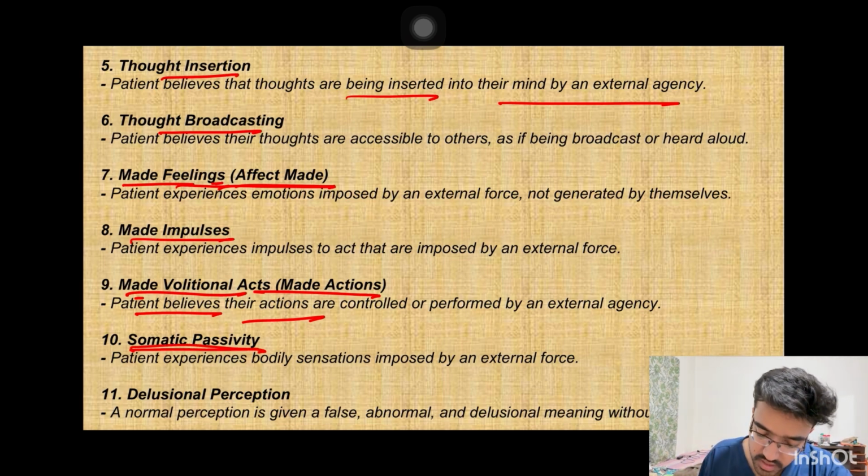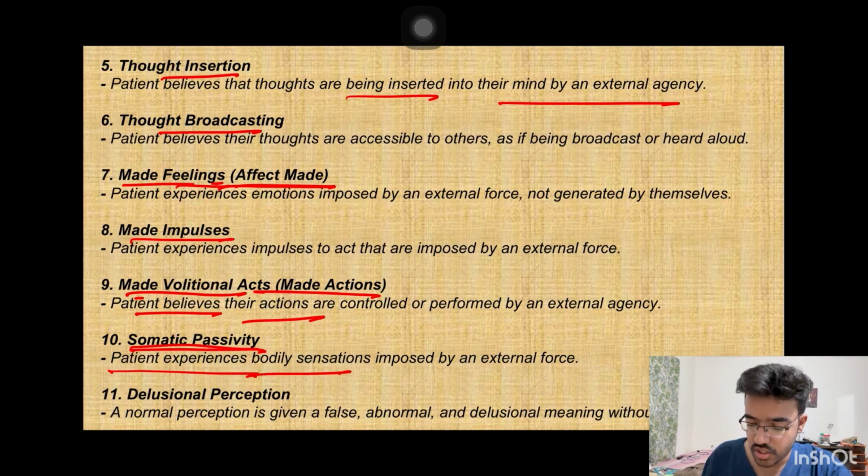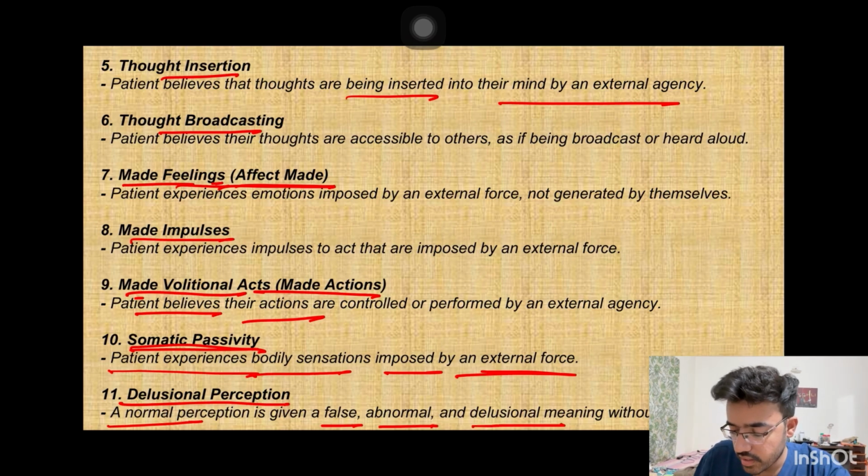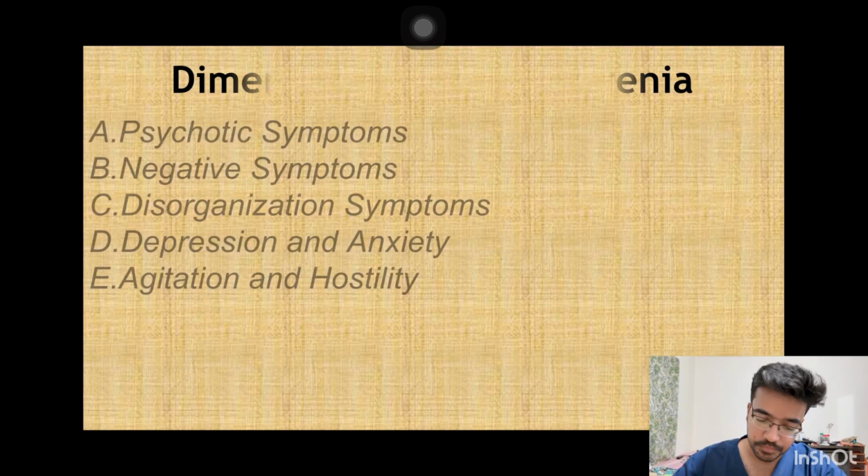Next is somatic passivity. The patient experiences certain bodily sensations which are imposed by an external force. And there is delusional perception, which means a normal perception is given a false, abnormal and delusional meaning without any logical connection. Example, the patient will say that he saw a black cat in the morning, so everyone in this world will die today. Such an illogical thing will be called delusional perception.